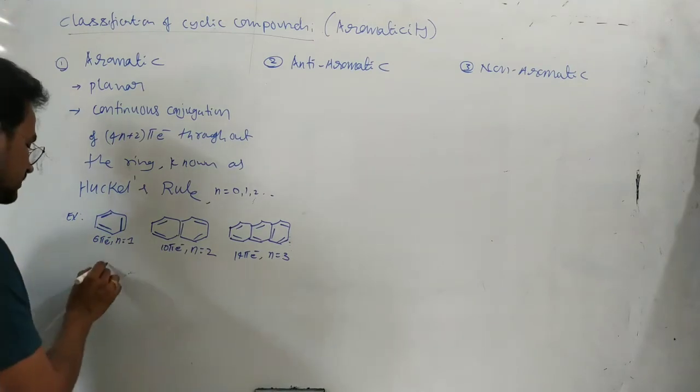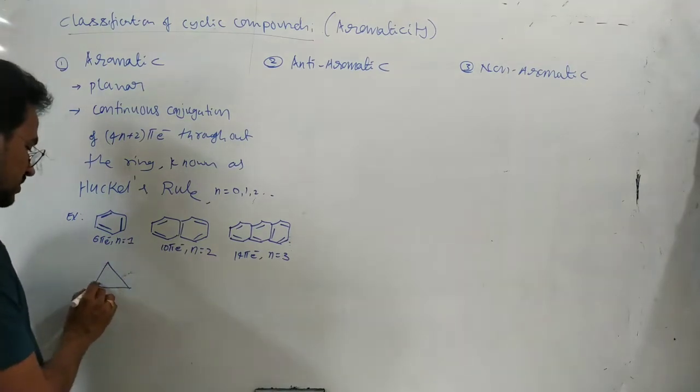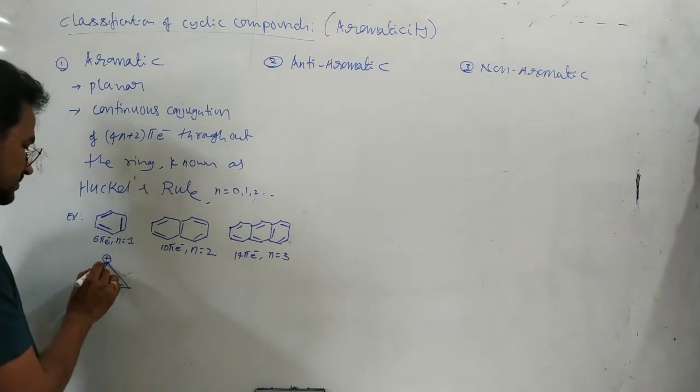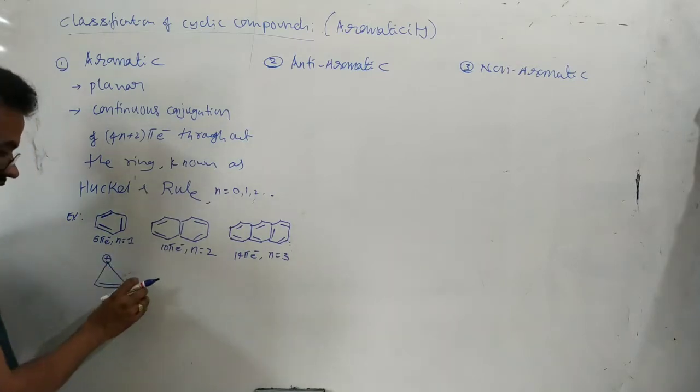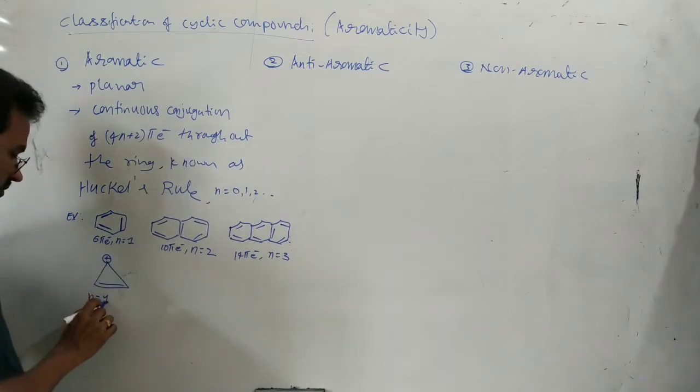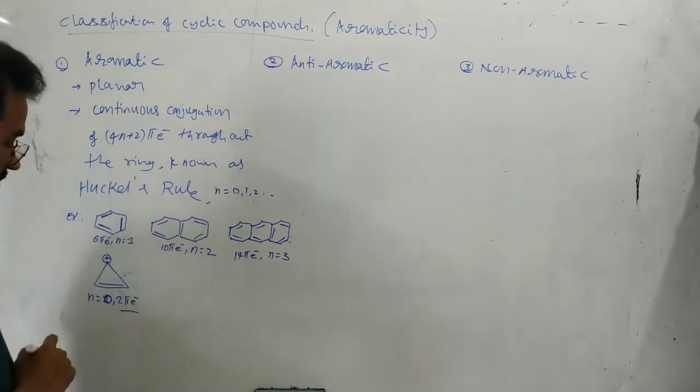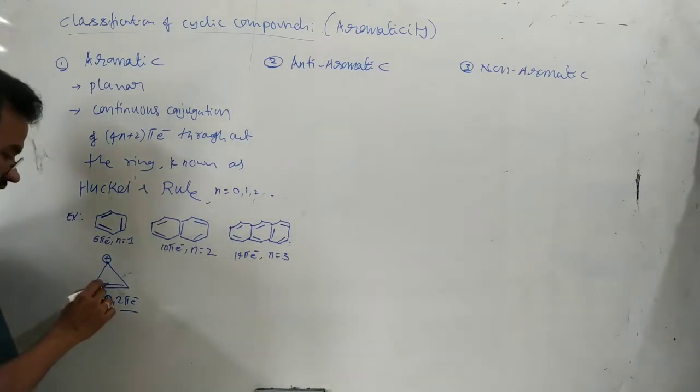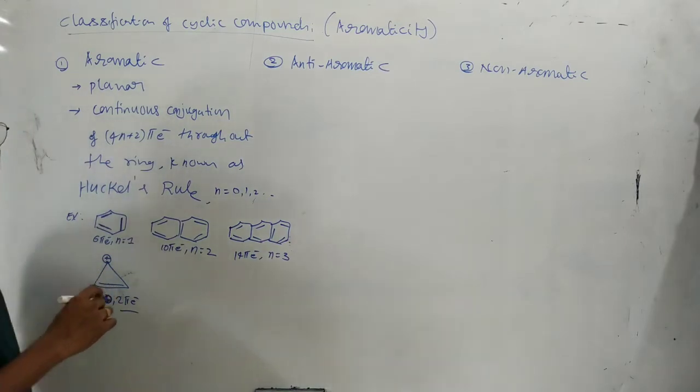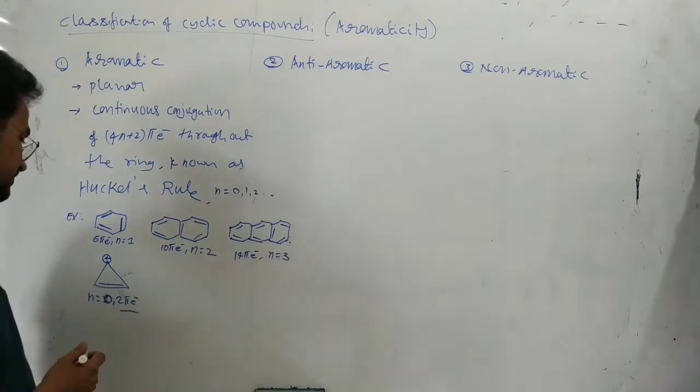Next, see this one, n equals 0. Here is a pi bond, and this is a plus charge. Only 2 pi electrons are involved in conjugation. The positive charge is in conjugation with the pi bond, as we already wrote in the resonance structures.